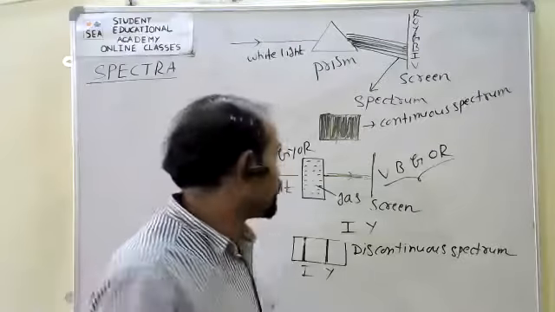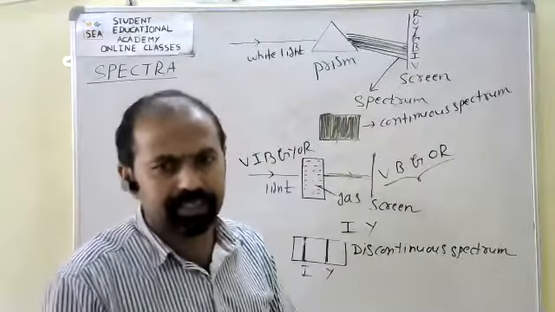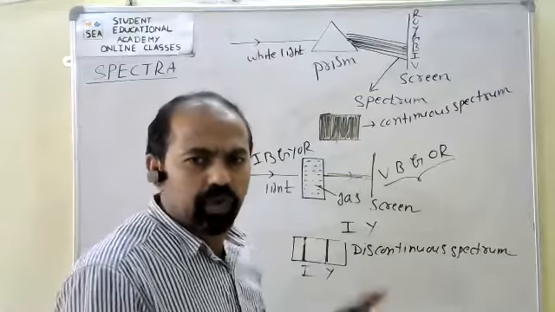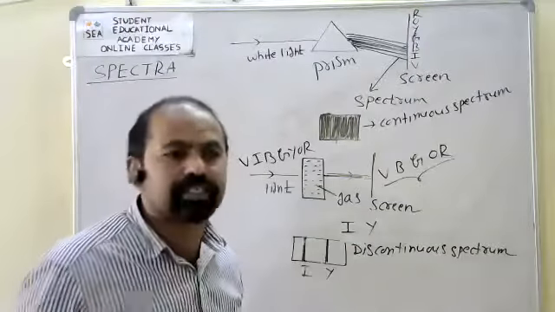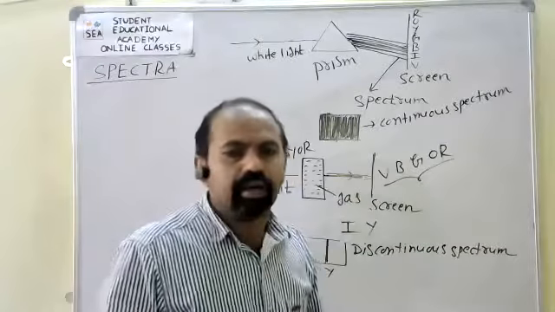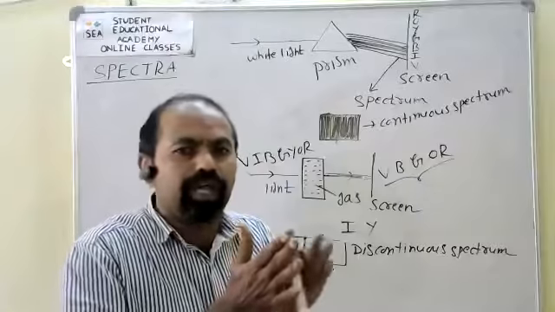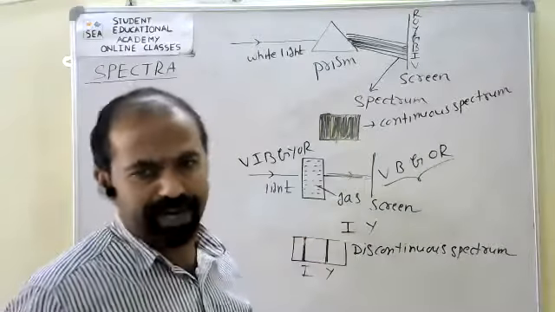A continuous spectrum has no gap between the light. Here some gaps are present, some dark areas are present. That is called a discontinuous spectrum. If there is no gap between wavelength or light to light, that is called a continuous spectrum.